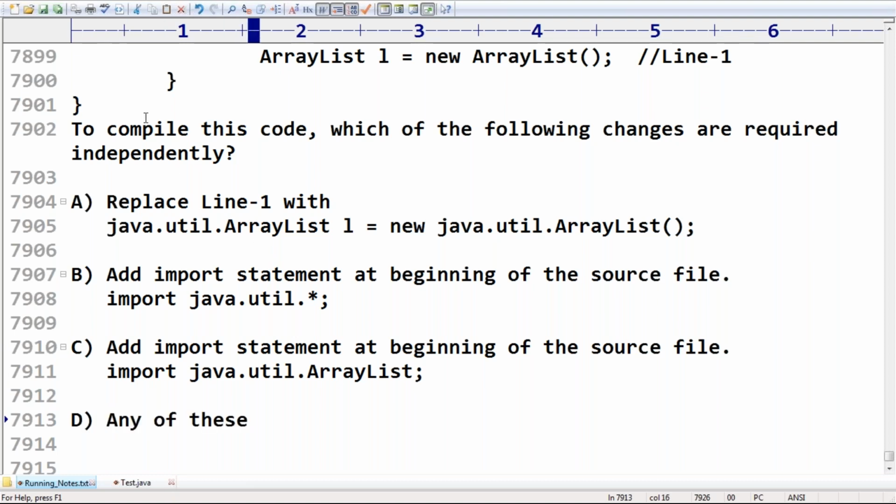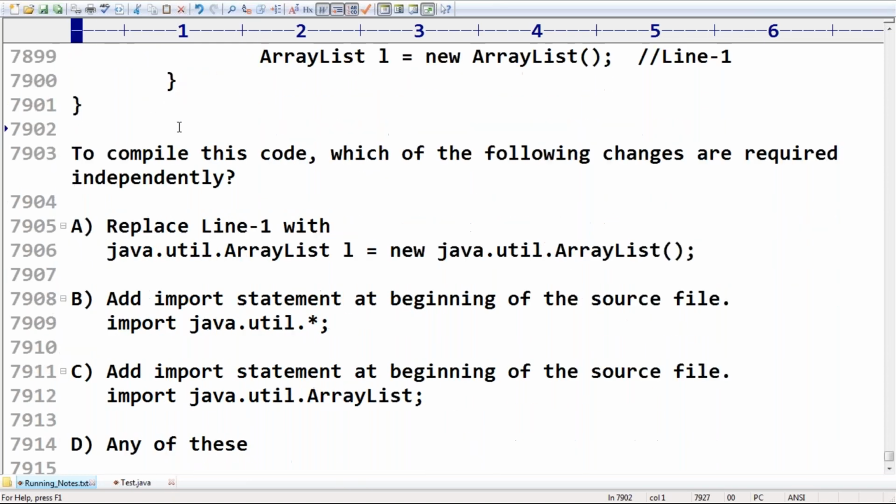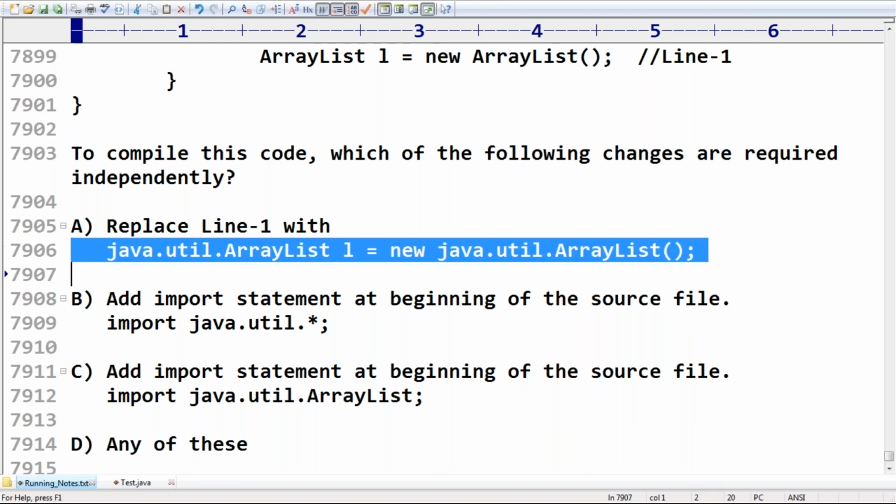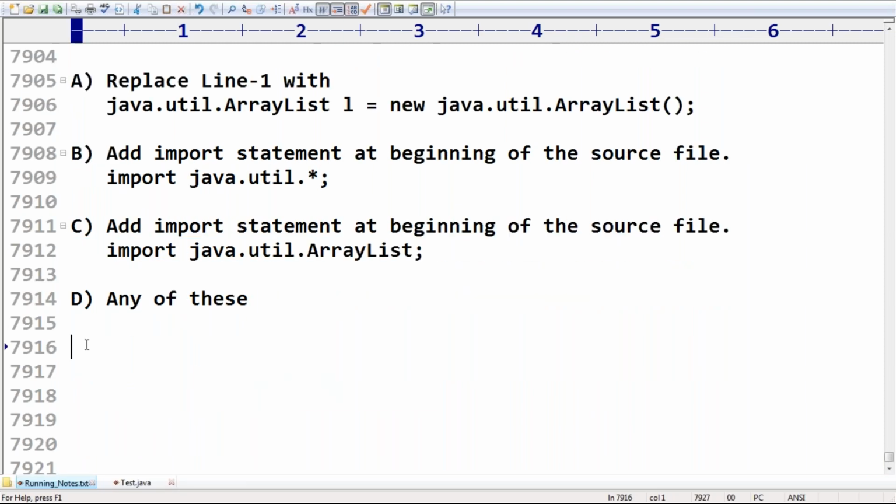Sir, can you please tell which changes we require to compile this code? Either replace line 1 with a fully qualified name, or otherwise import java.util.*, or import java.util.ArrayList. So obviously D itself is the answer.